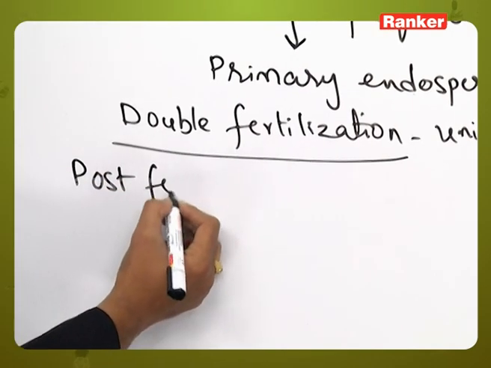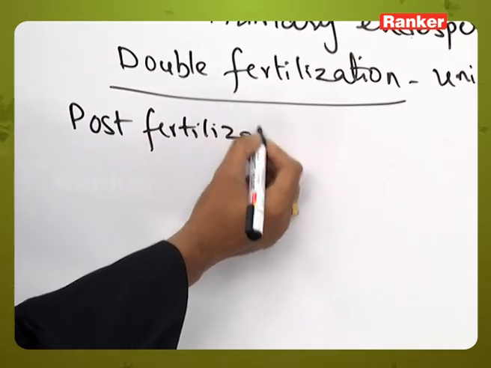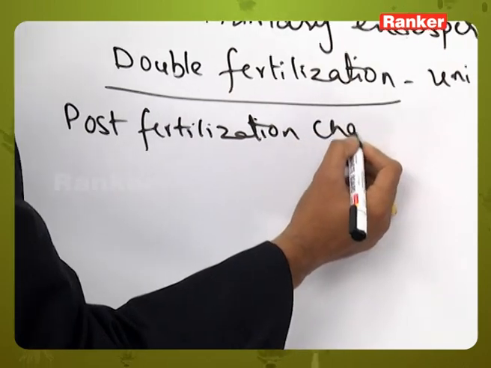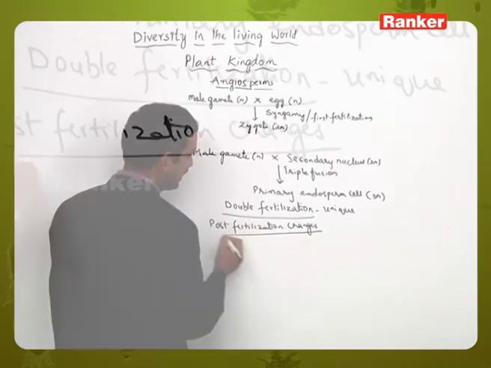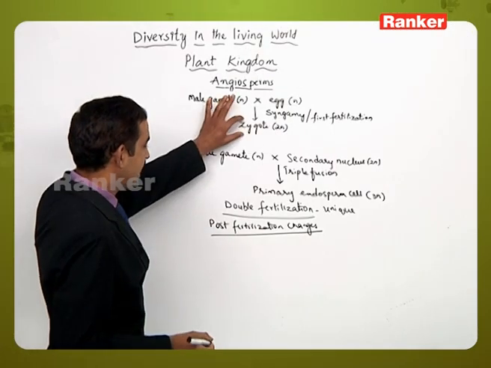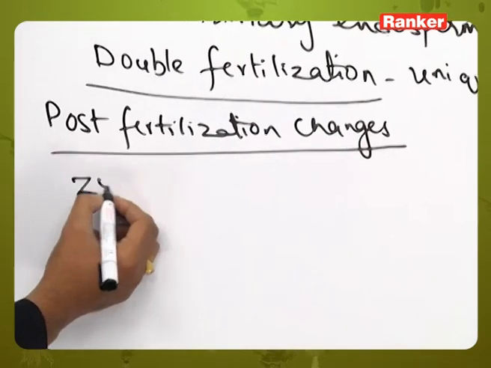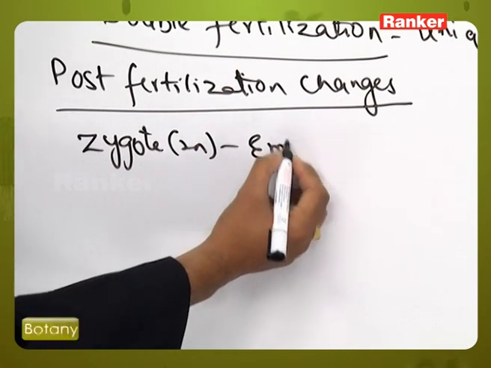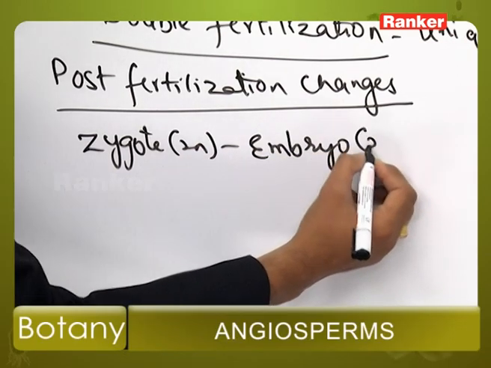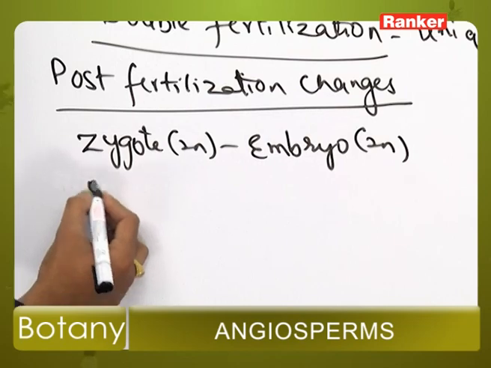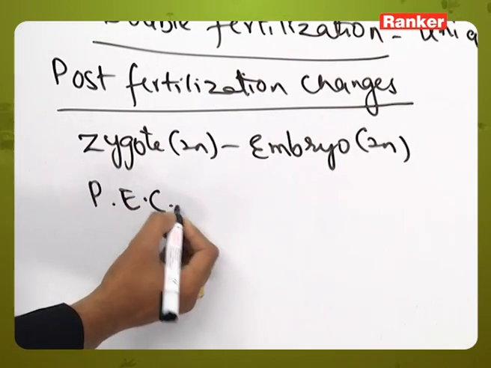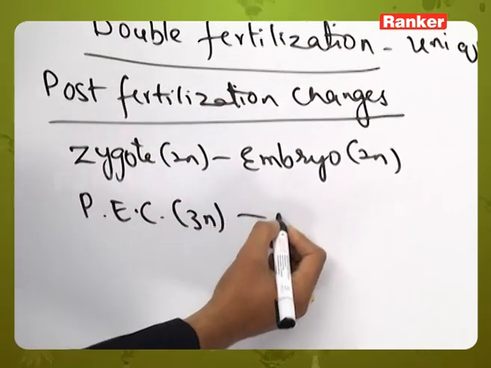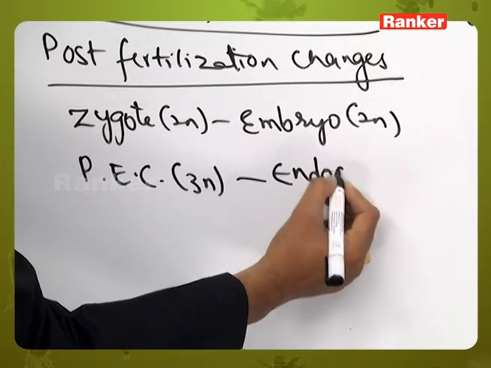the post-fertilization changes take place in the angiosperms. In that process, the major changes are that the zygote formed here will be converted into the embryo, and the primary endosperm cell will be converted into the endosperm.